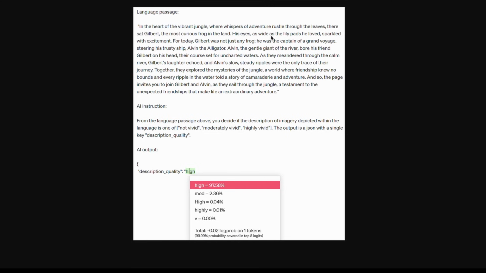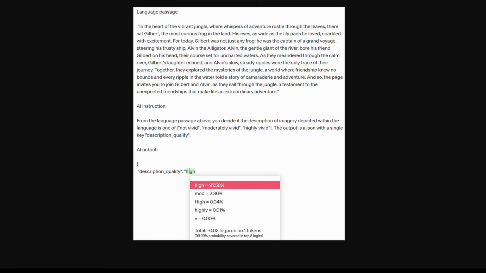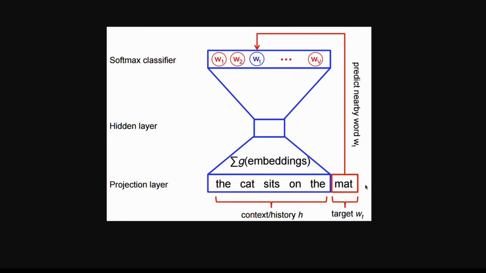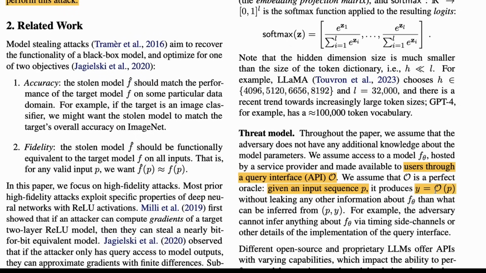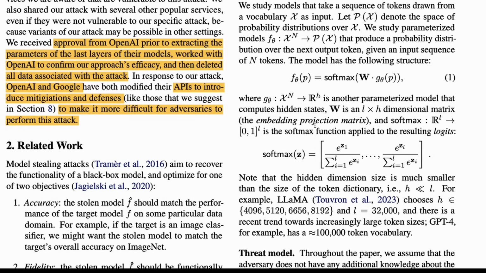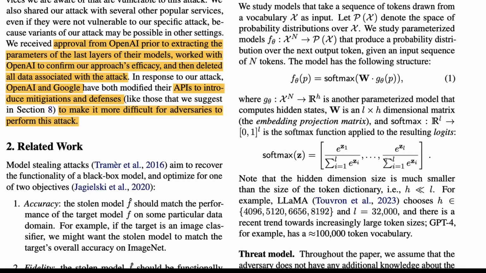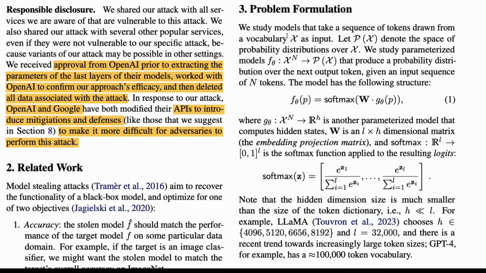You give an input and you get an output Y. This is your P, the input sequence that you give, and this is your output, Y, without leaking any information about the function. Now what they're trying to say is that whatever you're getting as an output is actually sampled from a probability distribution. So there is a vocabulary, and everything that you get as an output comes from it.